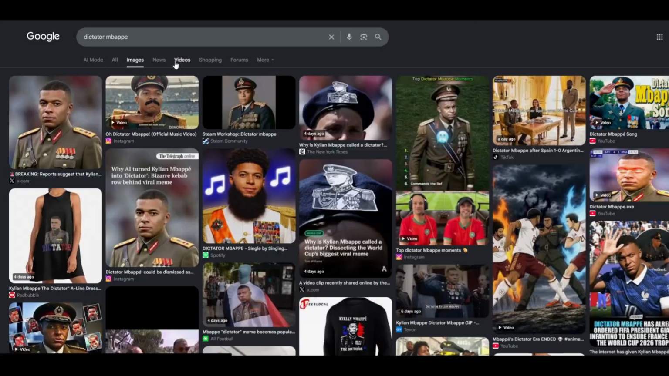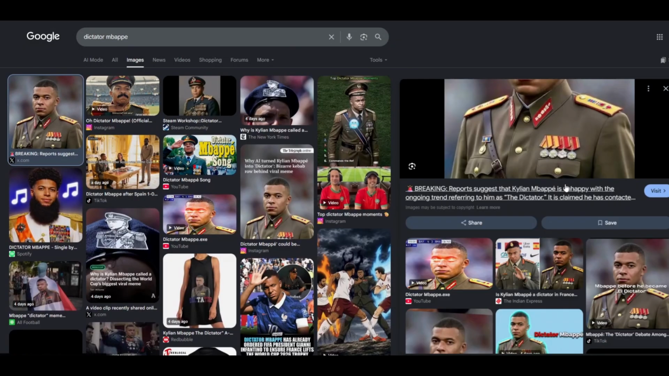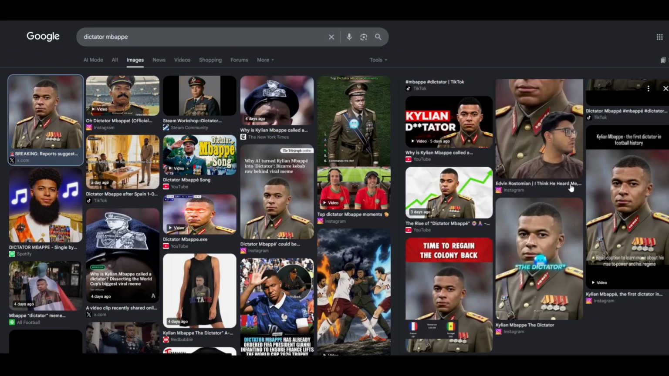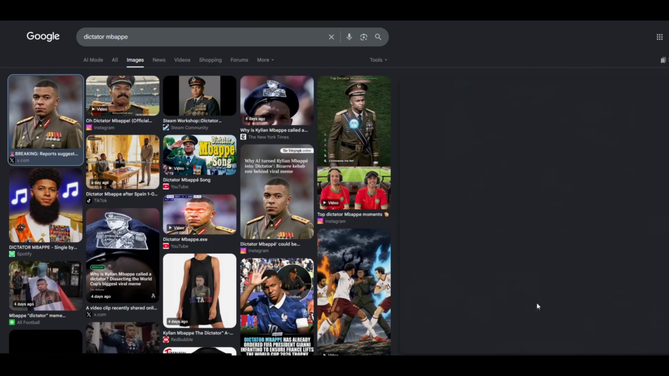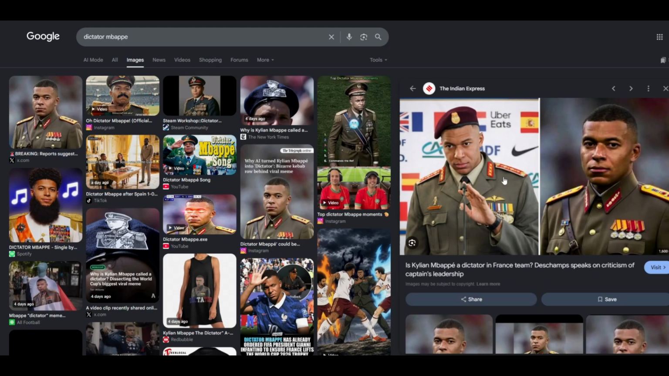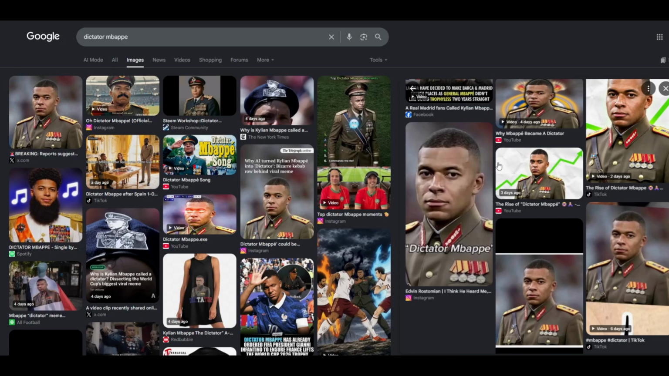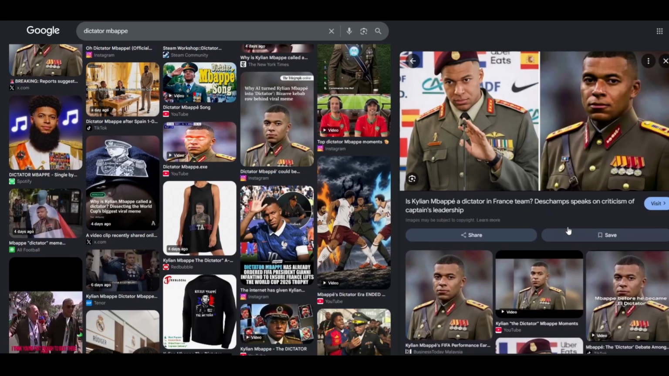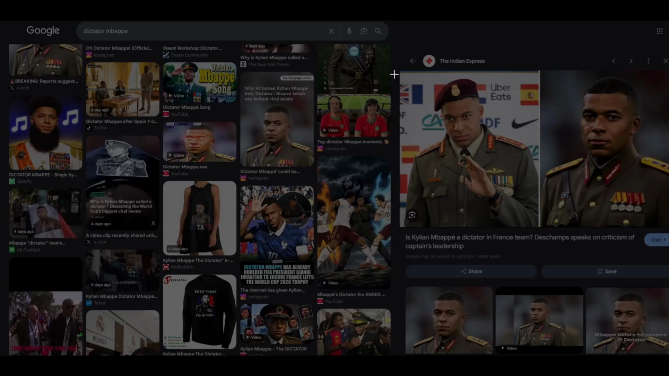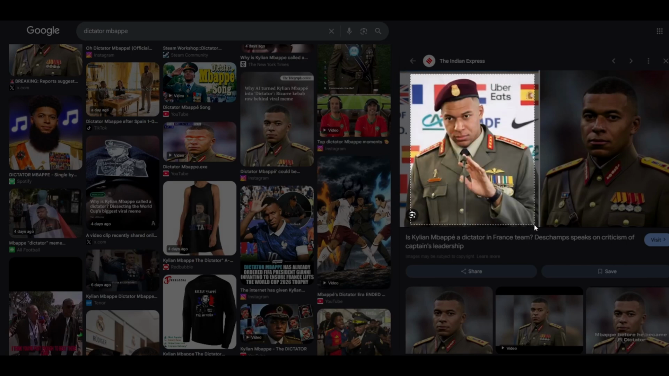For this example, I am going to swap myself with a popular meme which went viral in the soccer world. It is called Dictator Mbappe. We are going to look for the image of the character we want to swap with. Look for an image where most of the body is visible. We are going to choose this one, and we are going to paste the chosen image in ChatGPT.